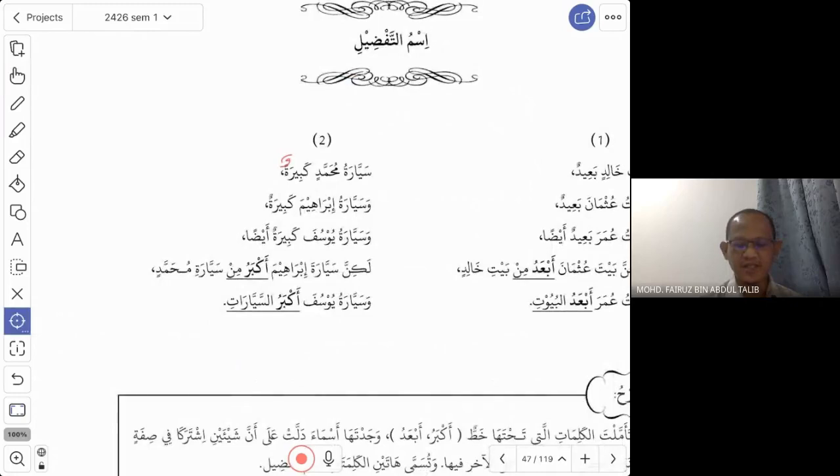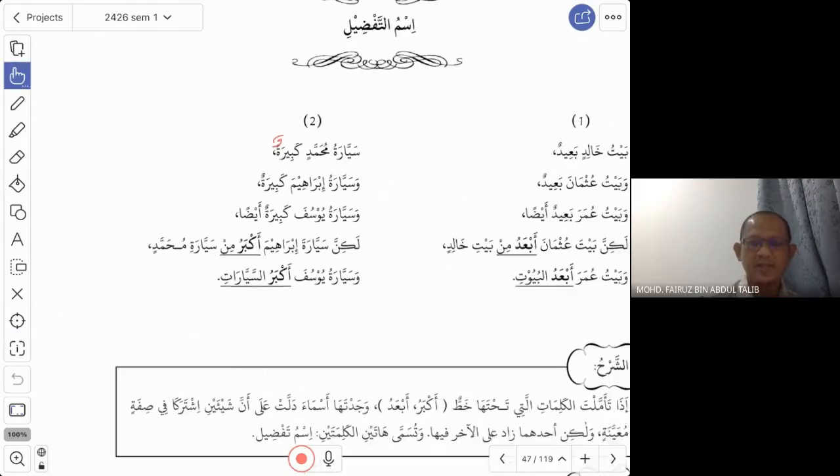Ismu at-tafdil refers to ab'ad and also akbar. That is number one about ismu at-tafdil. Now we want to learn how to change from an ordinary adjective, kabir, ba'id, saghir, for example, to the comparative and superlative form, akbar and ab'ad. Let us look at the sharh.